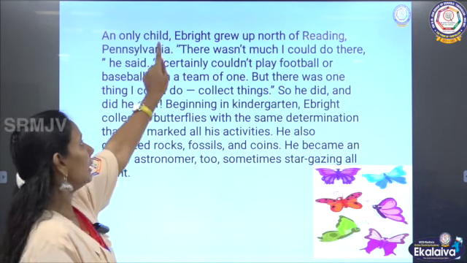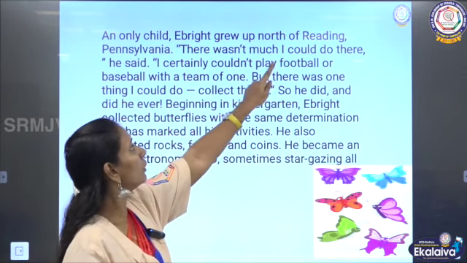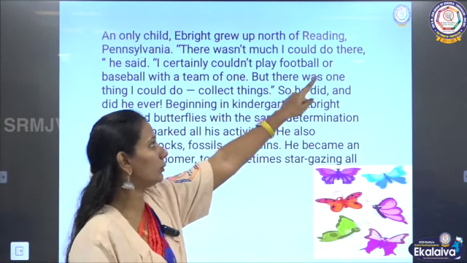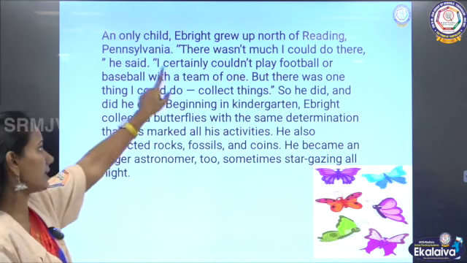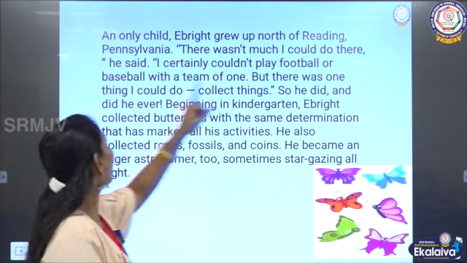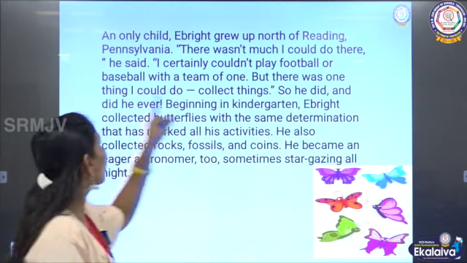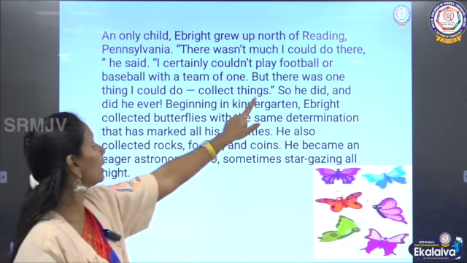An only child, E. Bright grew up north of Reading, Pennsylvania. There wasn't much I could do there, he said. I certainly couldn't play football or baseball with a team of one. But there was one thing I could do, collect things.